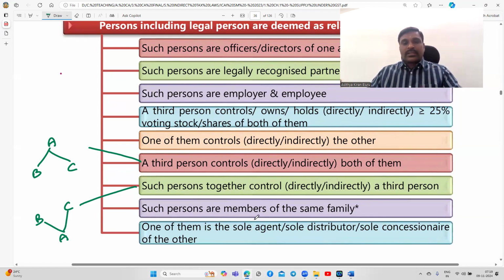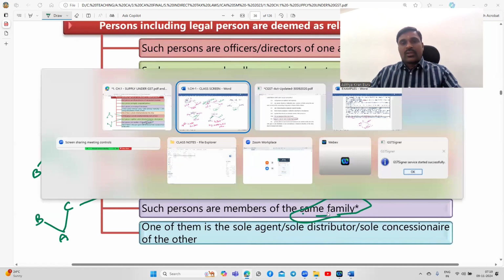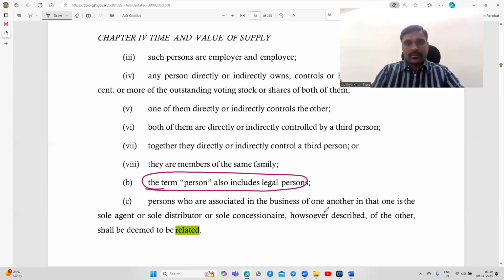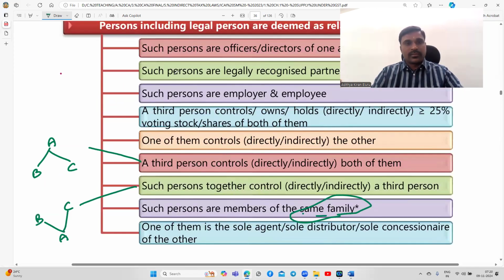Next, such persons are members of the same family. So what is family? We have to check the definition of family. It is given in the definition.